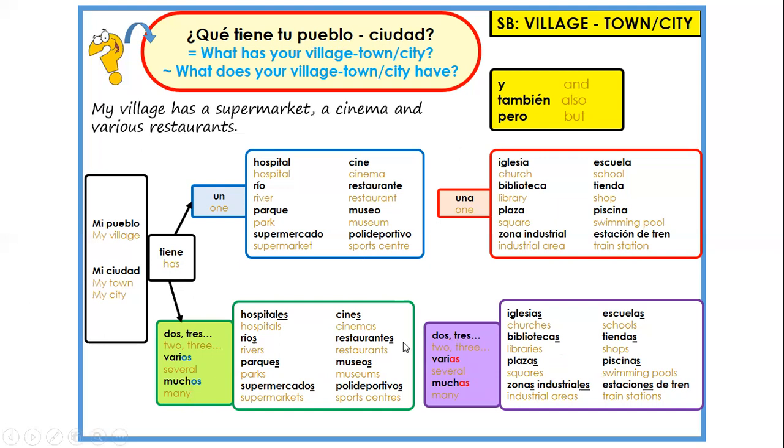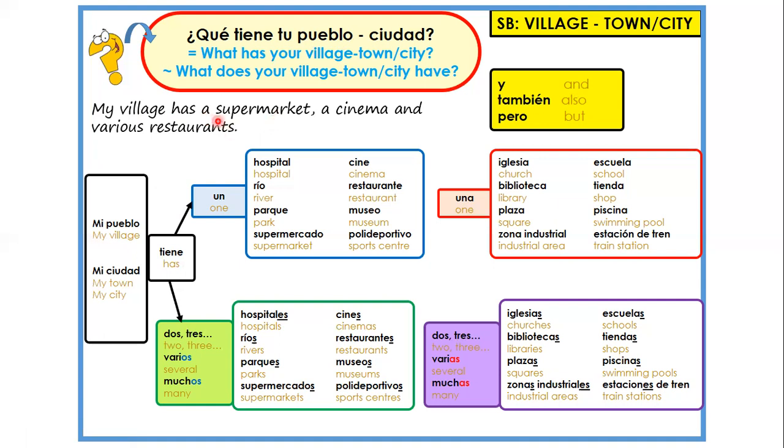Now, once you are familiar with your sentence builder, the idea is that you use it to actually make sentences in Spanish by yourself, because you cannot go wrong. So if I have here, my village has a supermarket, a cinema, and various restaurants, how could we do that? Let's do it together. So the first thing we need is my village. Mi pueblo has, tiene, a supermarket.